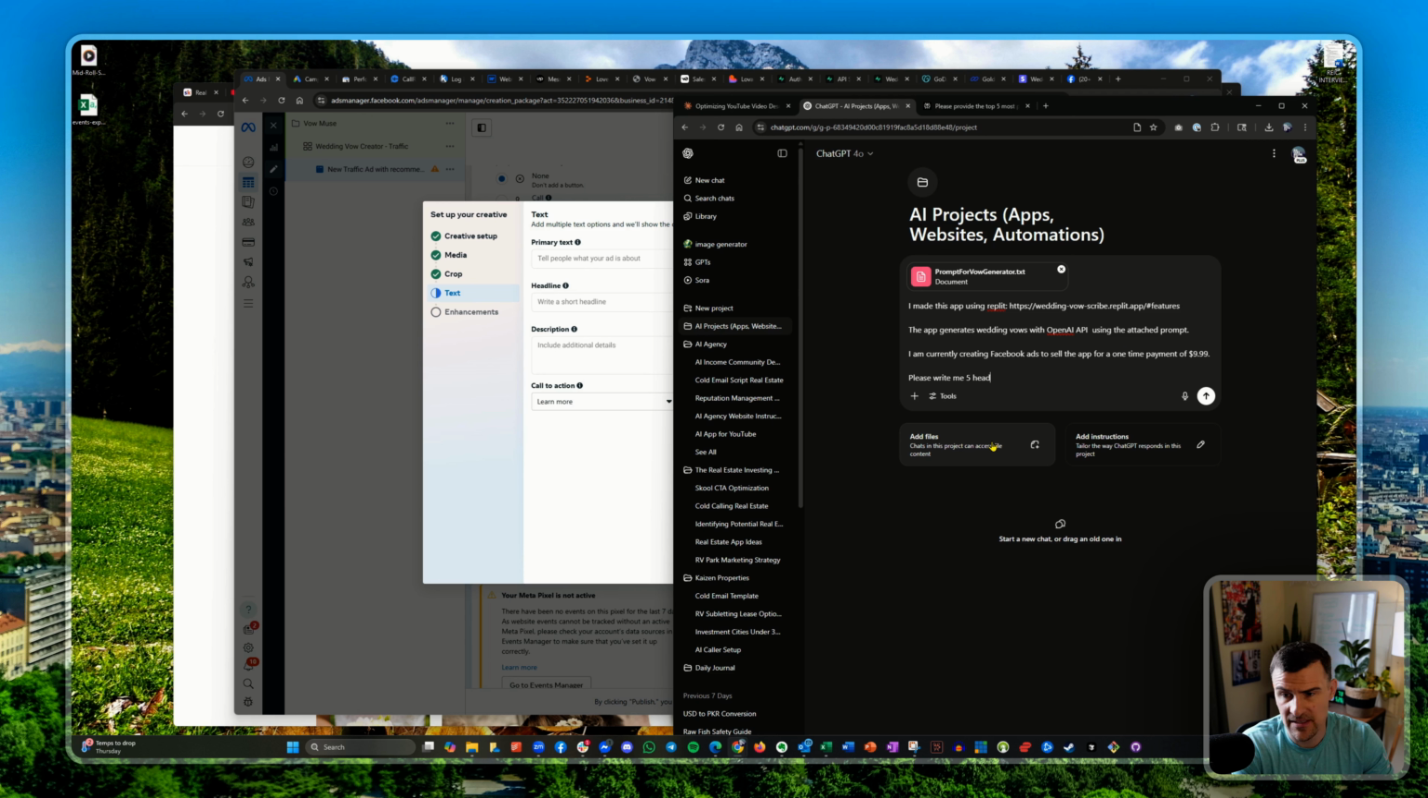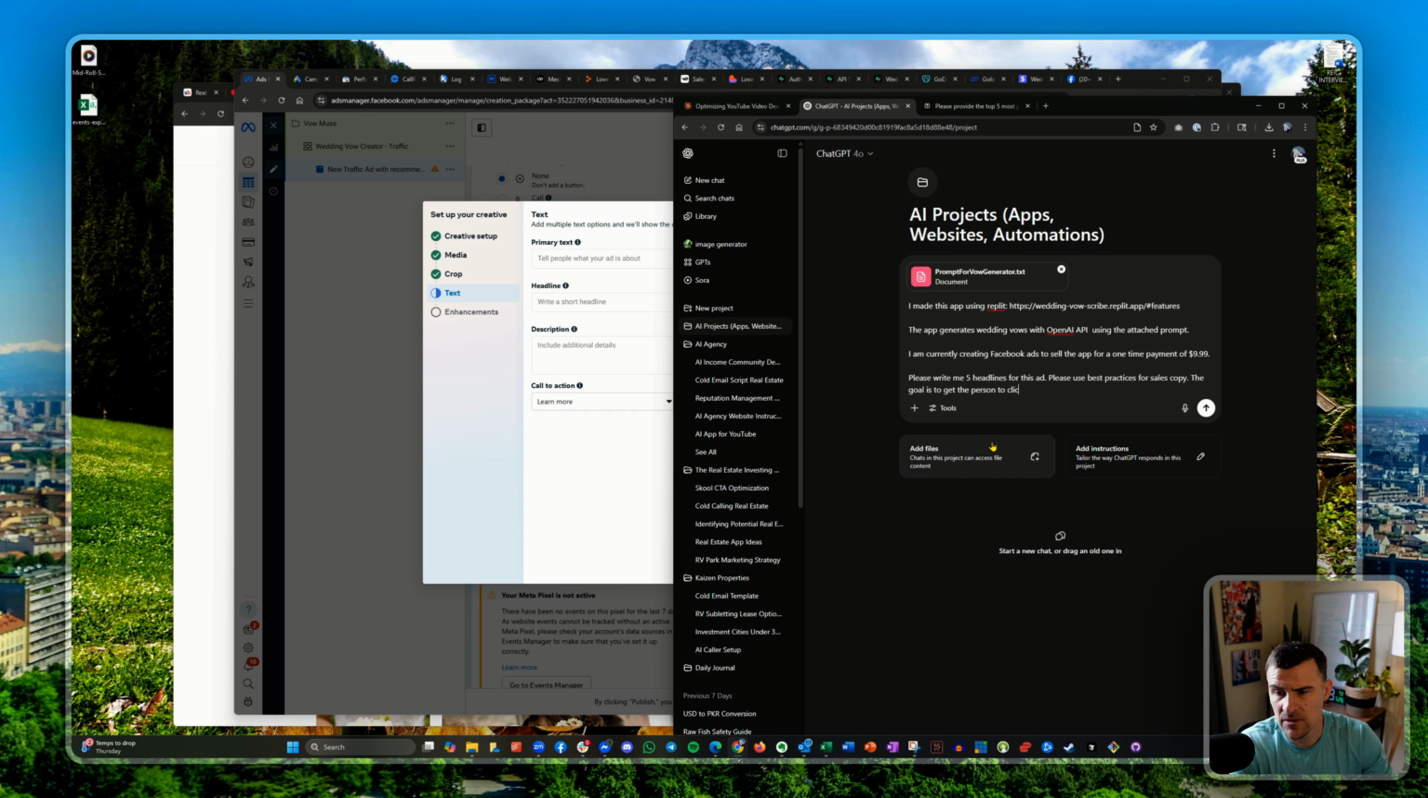Please write me 5 headlines for this app, for this ad. Please use best practices for sales copy. The goal is to get the person to click on the ad and buy the app. I was going to say my assumption is that this will be bought by men, so please orient it towards men, but who knows? Maybe women like this too.